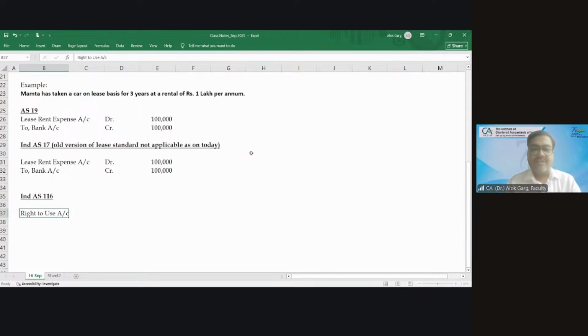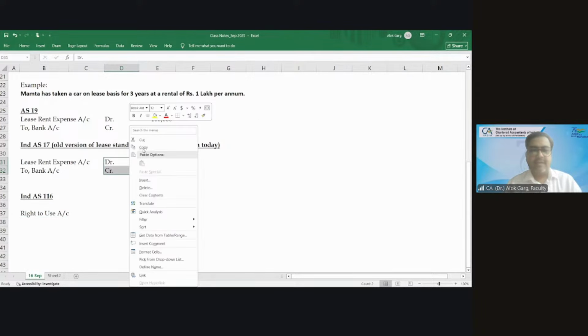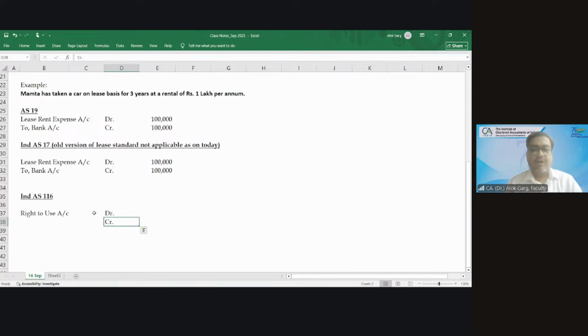Right to use account debit, and to what? On the day one, on the date of commencement of the lease, right to use account debit to what? Payment has not been made, so to lease liability.